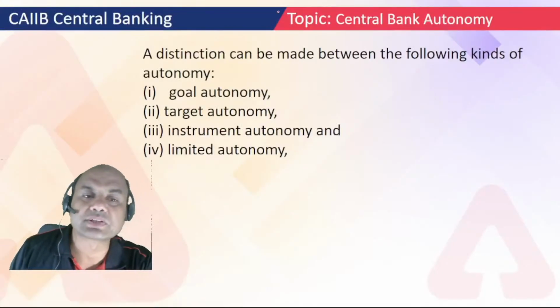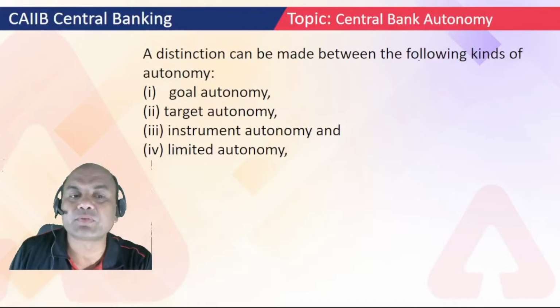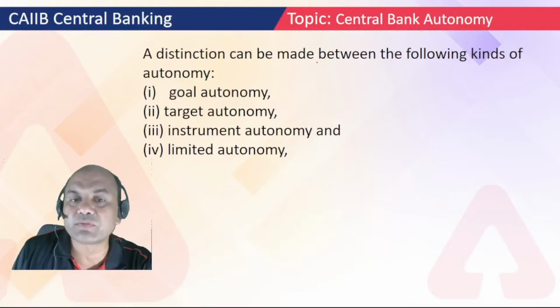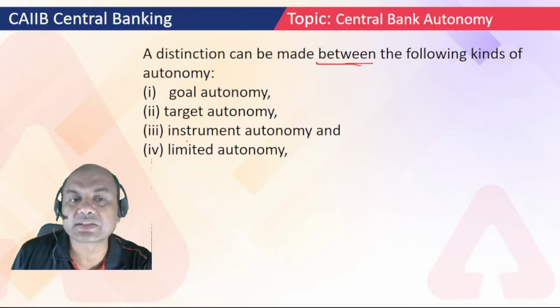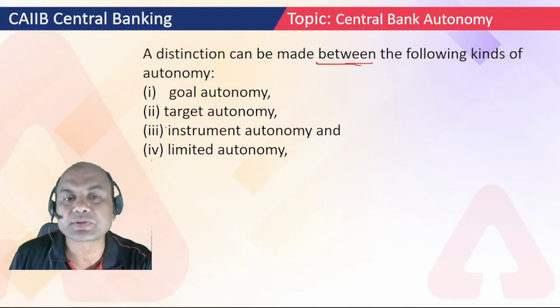Now let's come to some questions. A distinction can be made between the following kinds of autonomy: goal autonomy, target autonomy, instrument autonomy, and limited autonomy. So a distinction can be made between the following kinds, meaning in which type of autonomy there is a distinction. So goal, target, instrument and limited. I have to distinguish that this much you can do freely, this much you can't do freely.